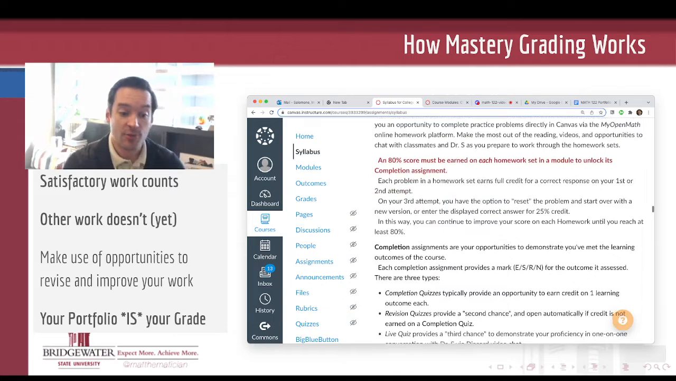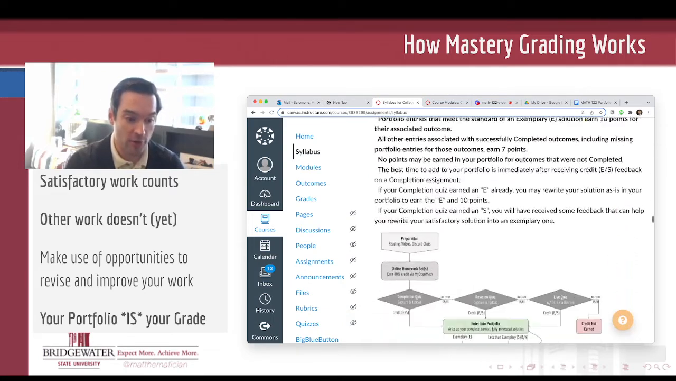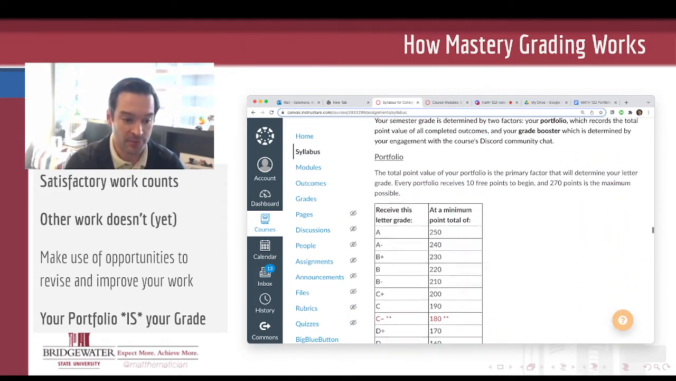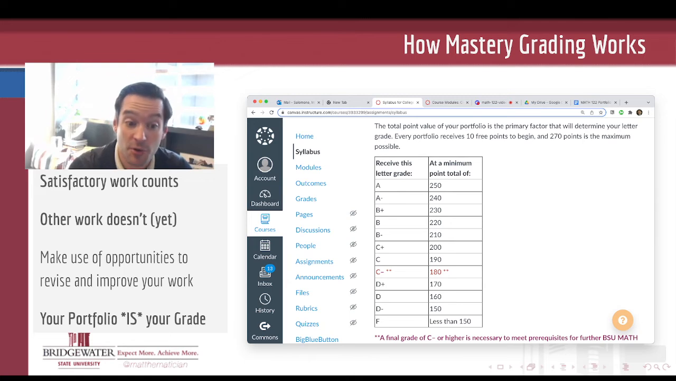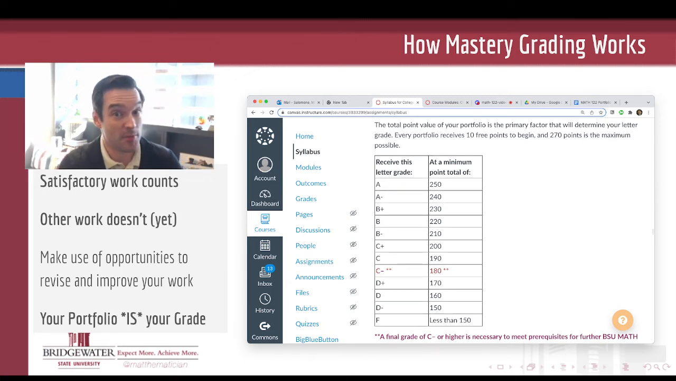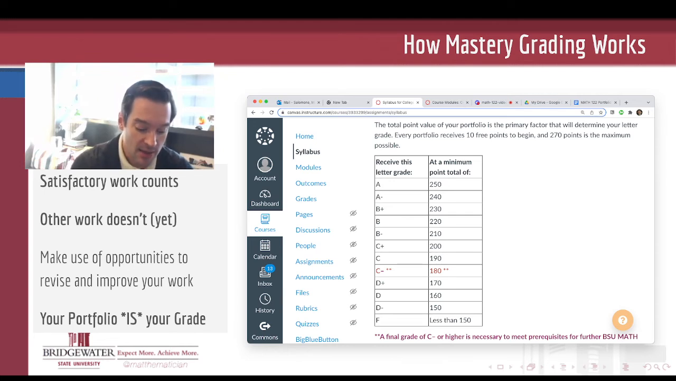And so, letter grade wise, the value of your portfolio at the end of the semester is the primary driver of your grade. Those 10 points that come from the 2 writing assignments, everybody's going to have those as long as you do those writing assignments on time. And then each of the 26 topics has either 0, 7, or 10 points, depending on whether you've mastered it satisfactorily or exemplary in your portfolio. And so the maximum total number of possible points is 270 in your portfolio.